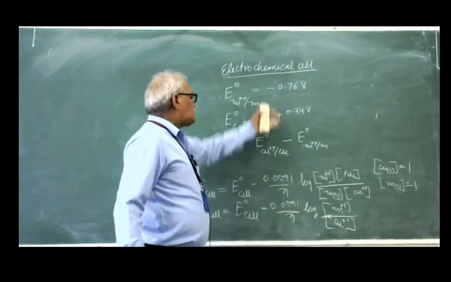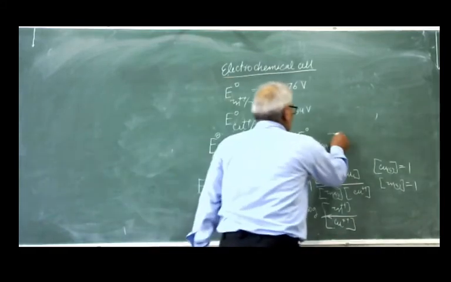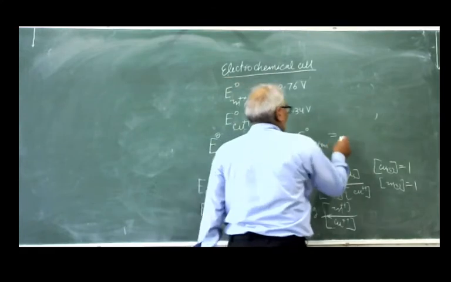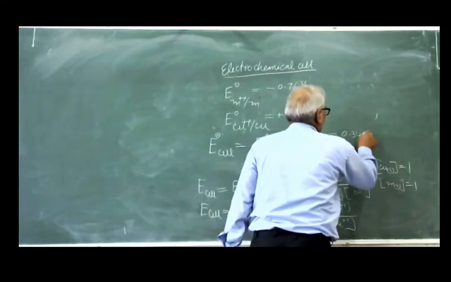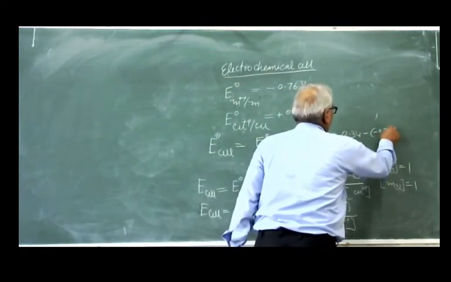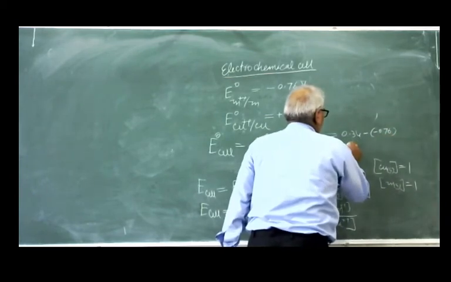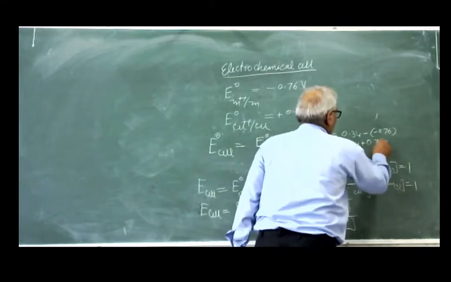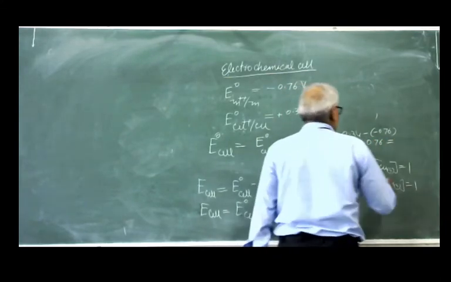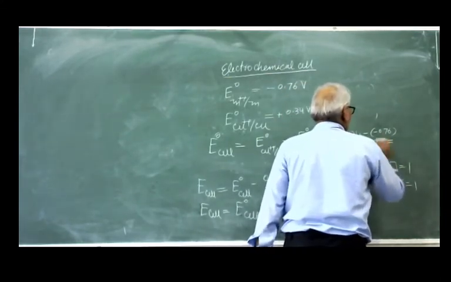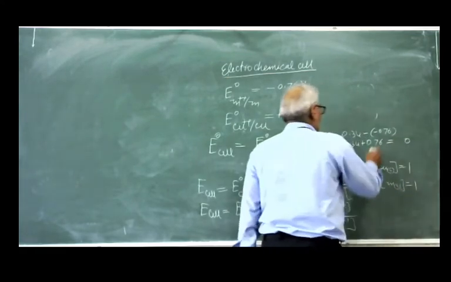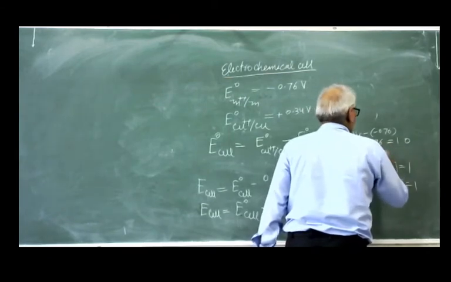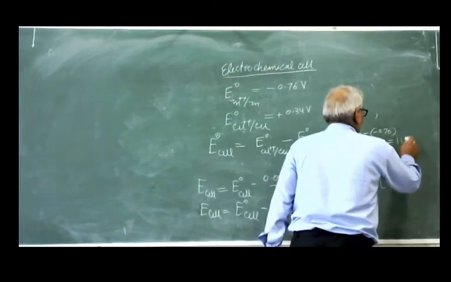And you can put all these values and calculate. So you will get 0.34 minus minus 0.76, which is 0.34 plus 0.76. It is equal to how much? 1.1.